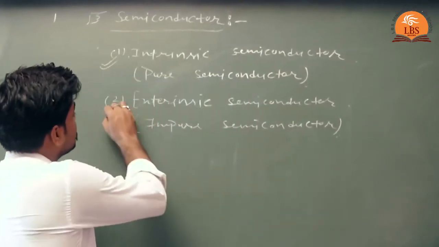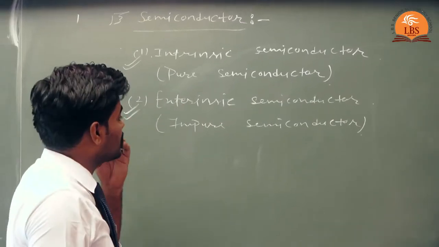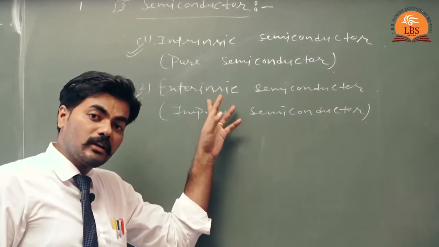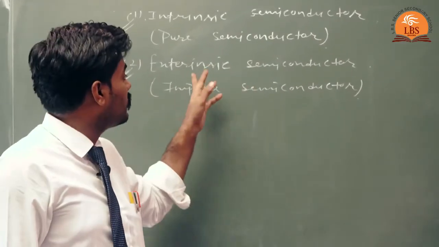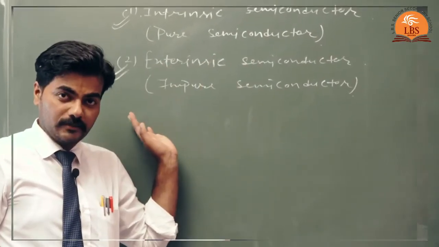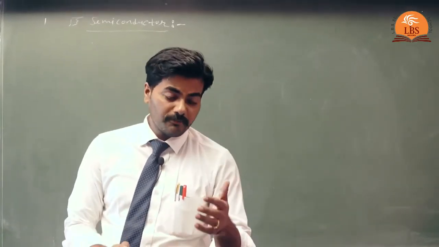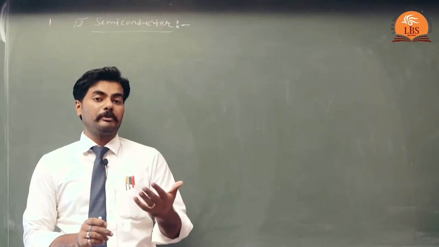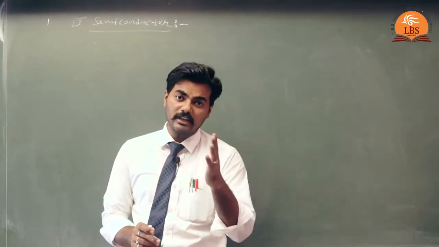The semiconductor which contains impurity is known as extrinsic semiconductor, or impure semiconductor. The process of mixing the impurity is known as doping.